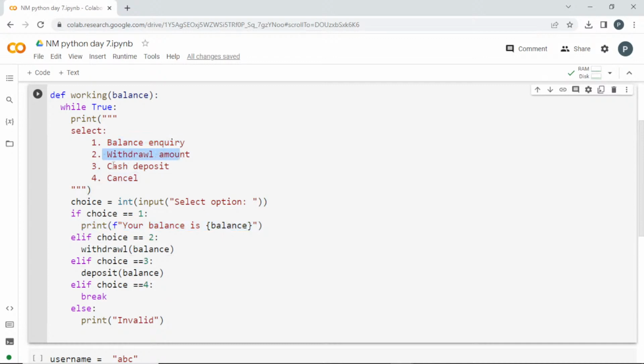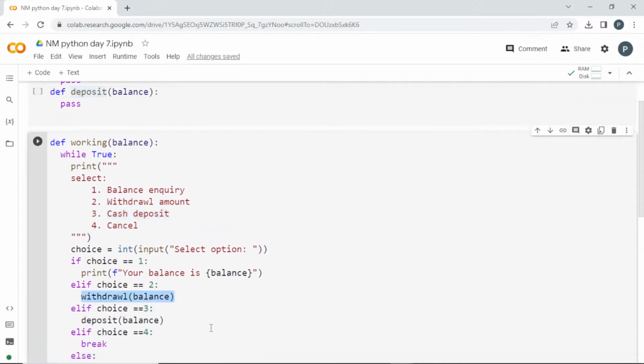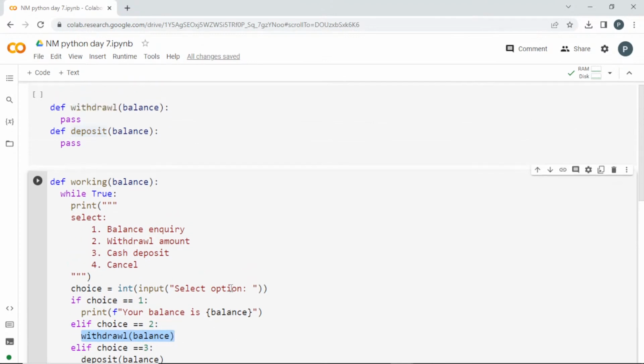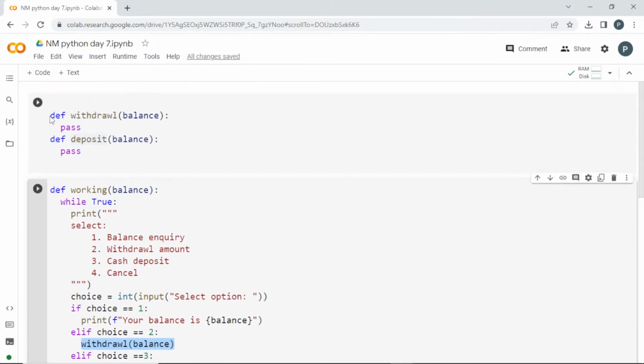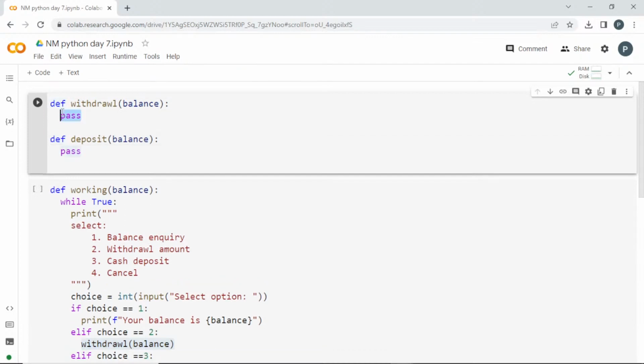If it is withdrawal or cash deposit, I have to perform some task here, which I'll be doing in these functions, and I'm just passing those functions here. So now our work in this is complete. We have to create this function so that it will work properly. So this will be the final step. You have to do all the process here with the help of this balance. So I hope it will be clear.